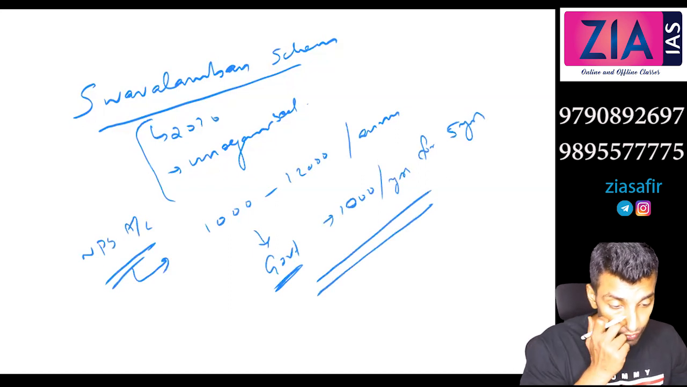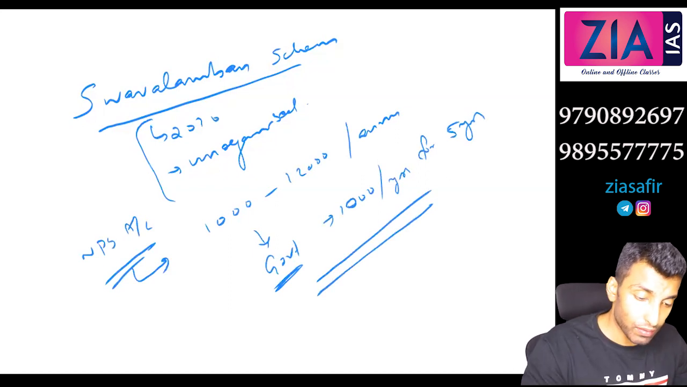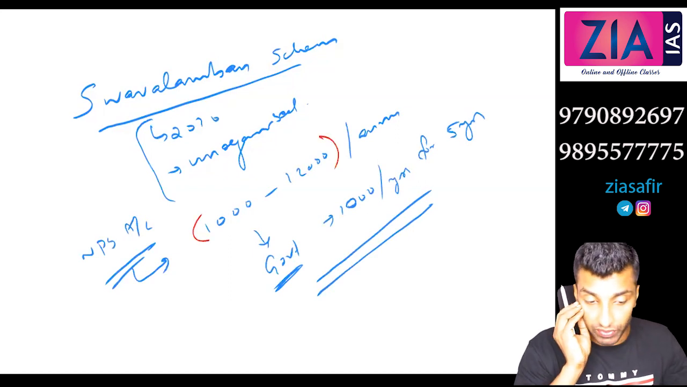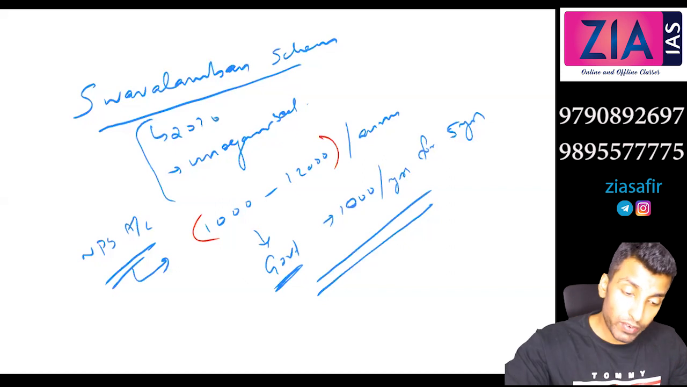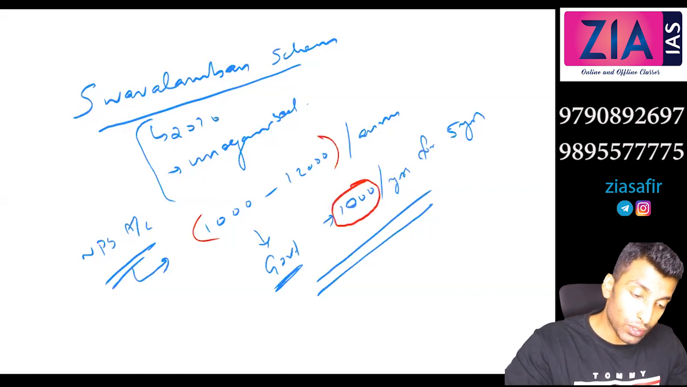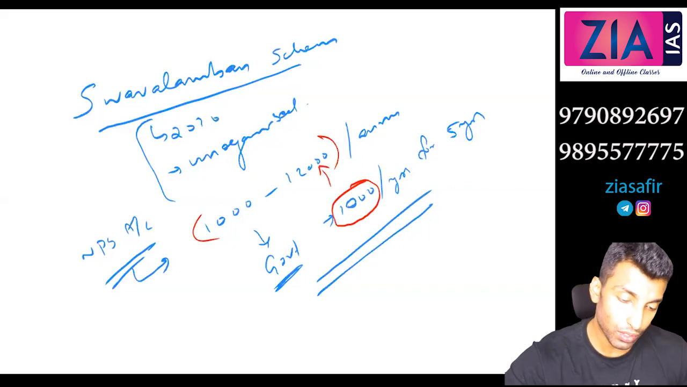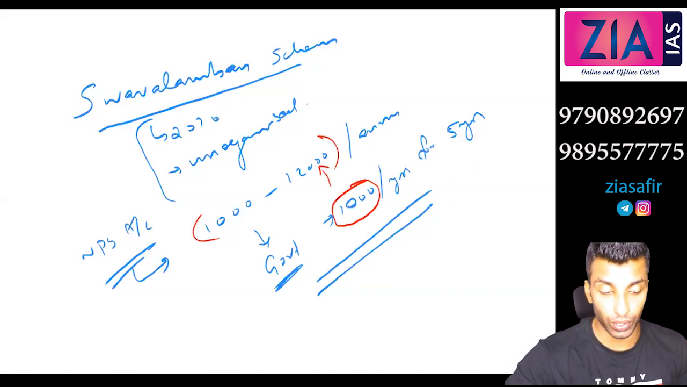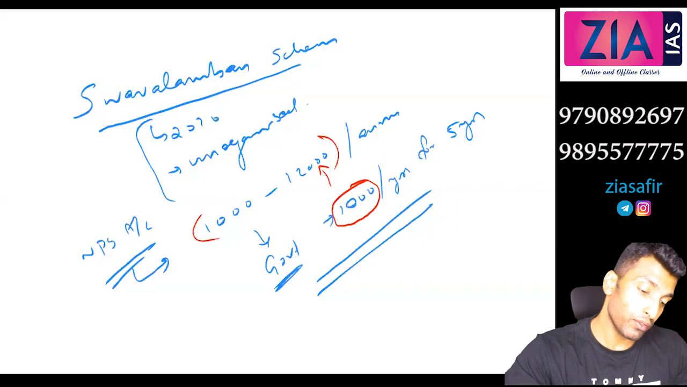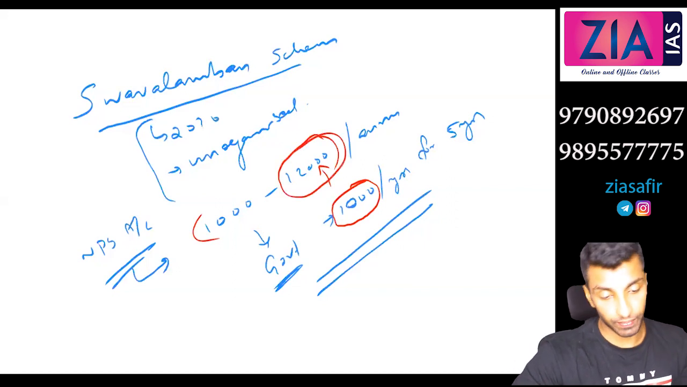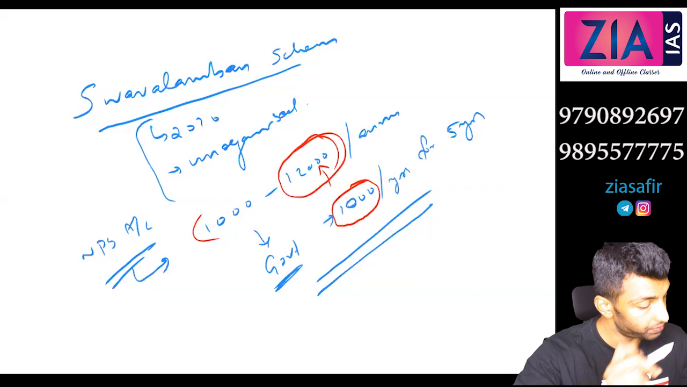Okay, so why this limit of 12,000? Only between 10,000 to 12,000 per annum the government will contribute. This is a fixed contribution, 1,000, that is not varying. Then why this limit of 12,000? Even if it is 25,000, the government will contribute 1,000 only. Why? What do you think is the logic of this? Why is it fixed as 12,000?